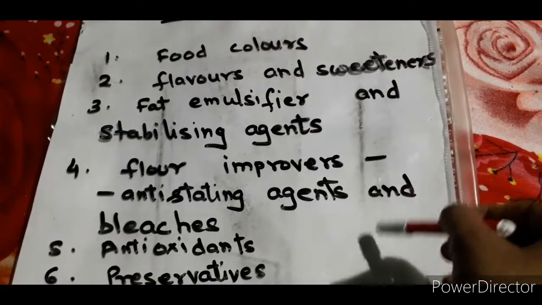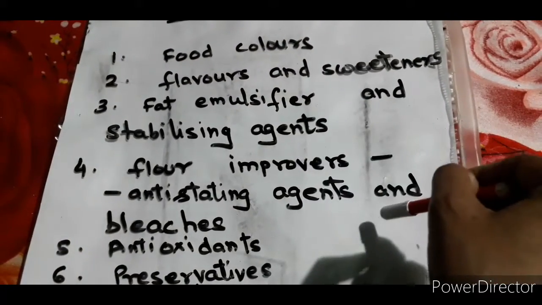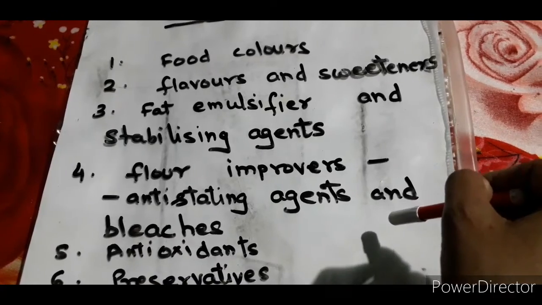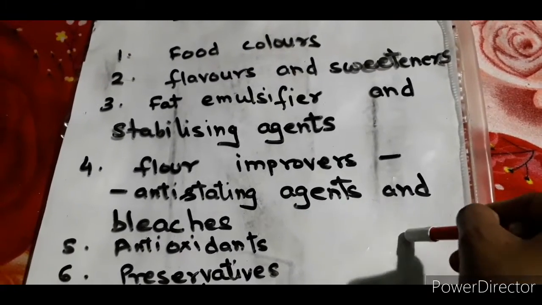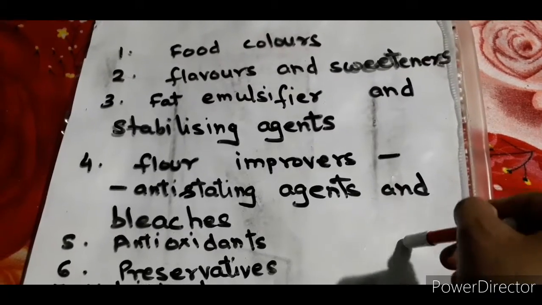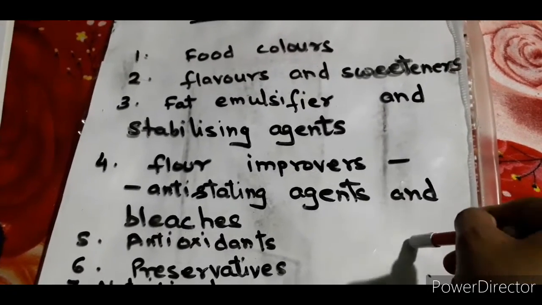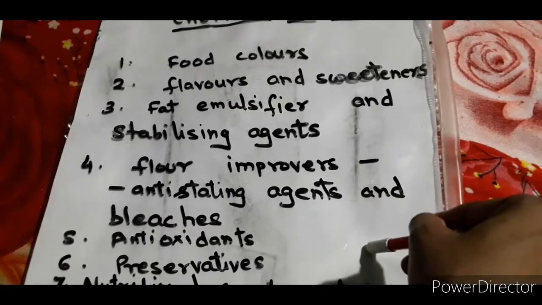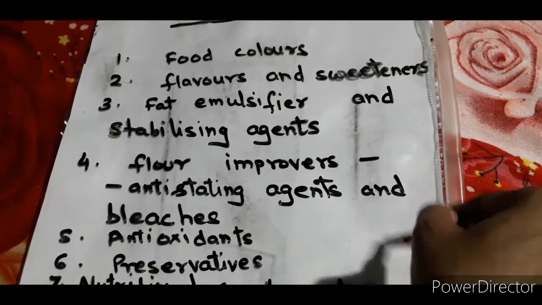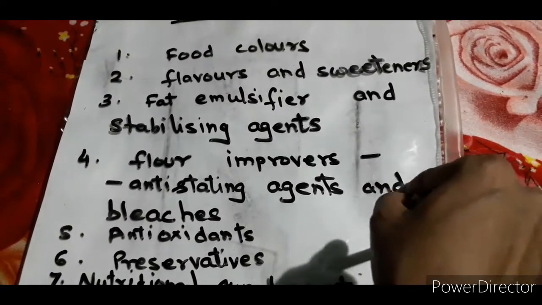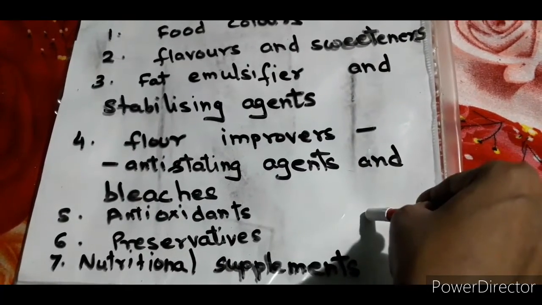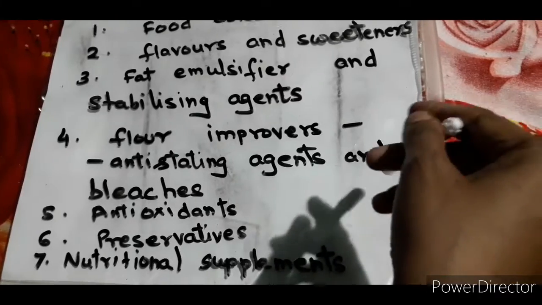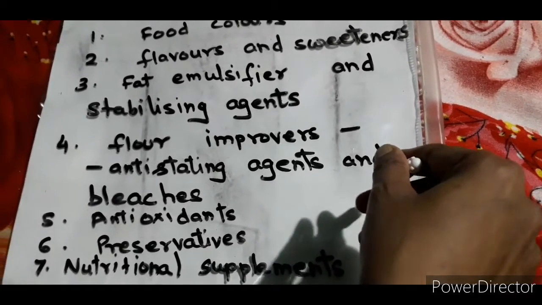You have seen the different foodstuffs which come in the market, and when you see their packaging, they are always writing that vitamins are added, minerals are added. What are they? They are just chemicals. It's not that they are adding something else, but they are adding different chemicals which belong to these categories. In this particular module we will study different chemicals in food which are there in our course. We have only three, and we'll discuss those three.